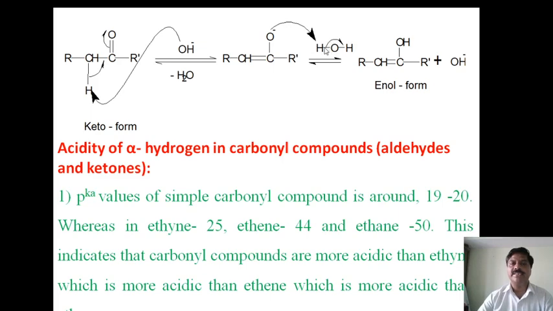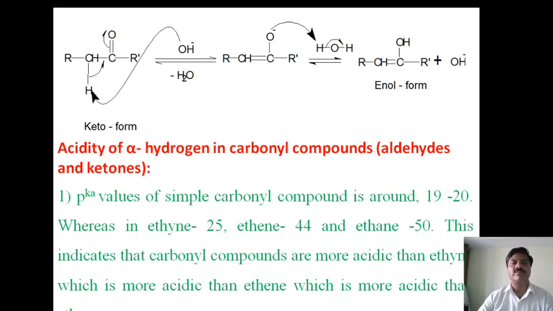It abstracts a proton from water to form the enol, and the OH group will be liberated and form a double bond. Therefore, the keto form converts into the enol form. Therefore, we can say simply that in acidic condition, first the proton will attack the